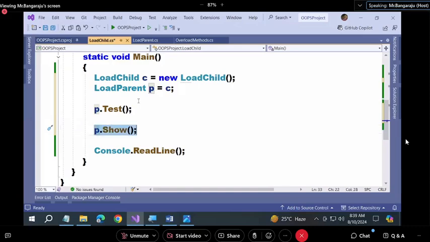Now come to here. P.show. Goes to parent. Finds the method, but it won't do binding. Why, sir? Because this method is declared as virtual. Now it has to do another verification. What verification? Did the child override it? For test it won't do that, because test is not declared virtual. Show is declared virtual. Because show is declared virtual, when it finds the keyword virtual, it is not going to do the binding at all. Without binding, it will leave it like that.